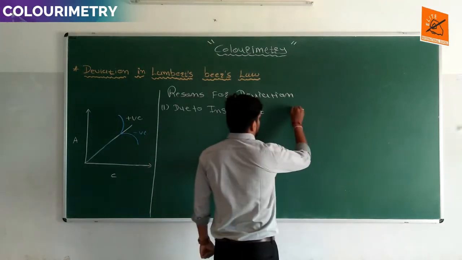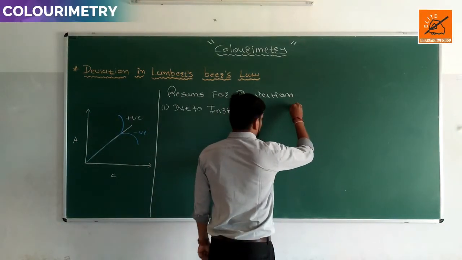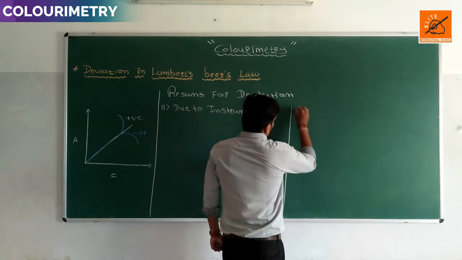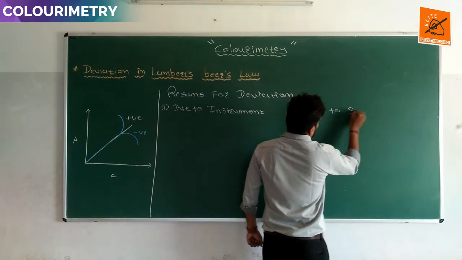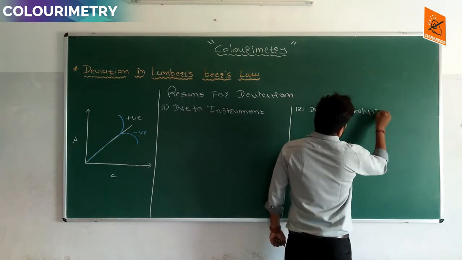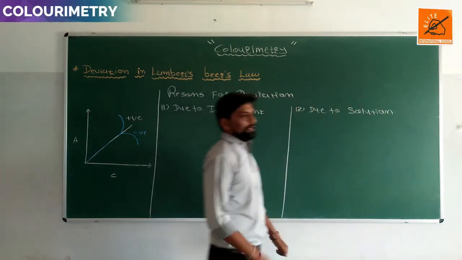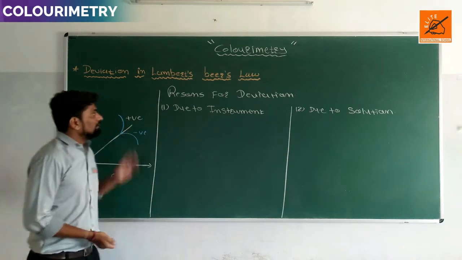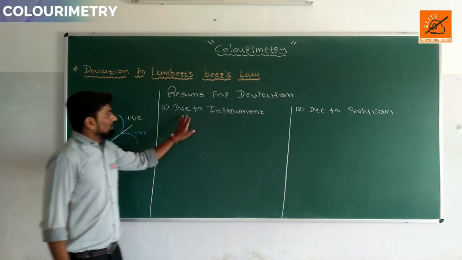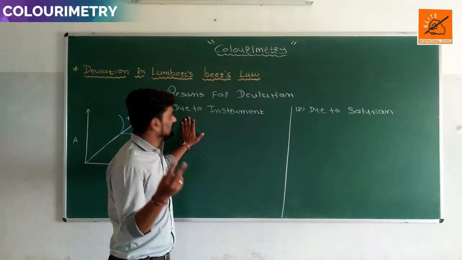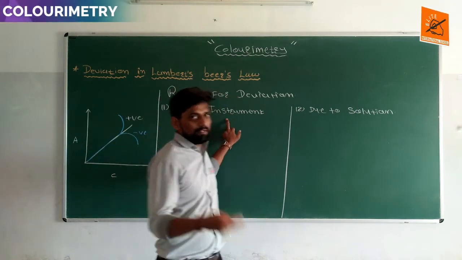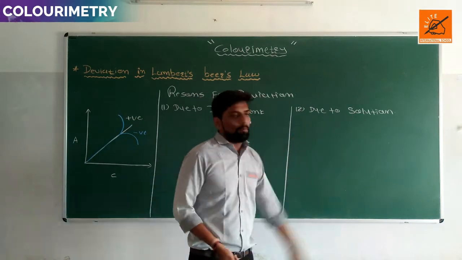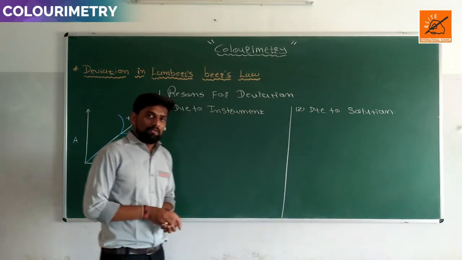The second reason behind this deviation is deviation due to the solution. If there is some problem in the solution, at that time deviation is formed. So there are two main reasons behind this deviation: first, some problem or defectiveness in the instrument, and second, a problem in the solution.